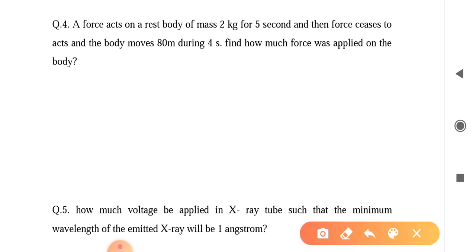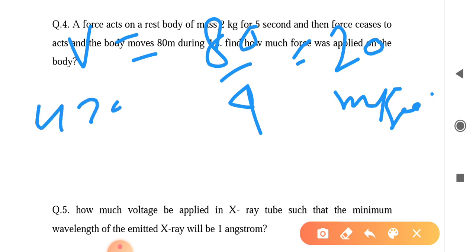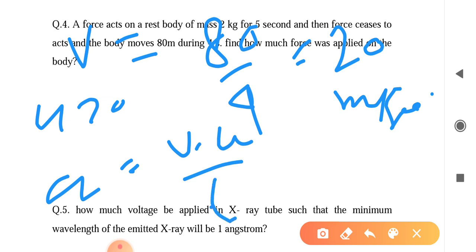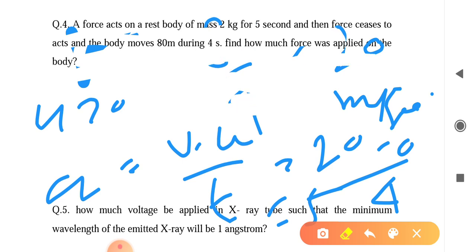Final velocity equals 80 by 4 equals 20 meter per second, and initial velocity equals 0. Acceleration equals v minus u by t, with v equal to 20, u equal to 0, by 4. This velocity change is in 4 seconds, so this equals 5. So the acceleration of the body is 5 meter per second square.